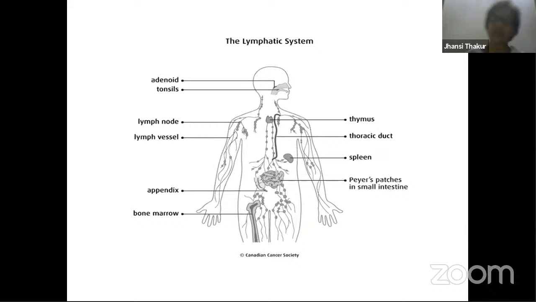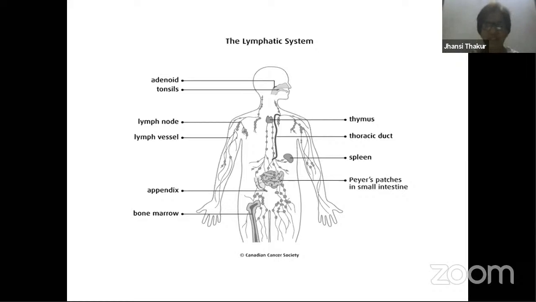There is an accessory transport system present in our body, an extra transport system, and that is called the lymphatic system. What does the lymphatic system consist of? It has a lot of lymphoid organs, lymphatic vessels carrying the lymph, and lymph nodes. I think I shared with you reticular connective tissue, which provides a network of support to these lymphoid organs.